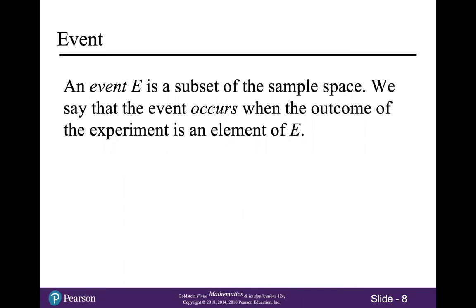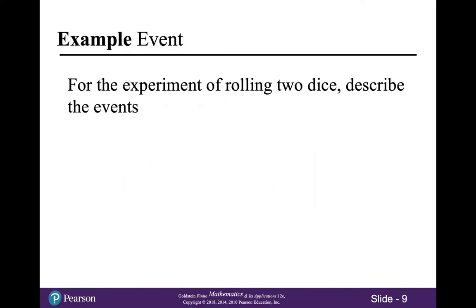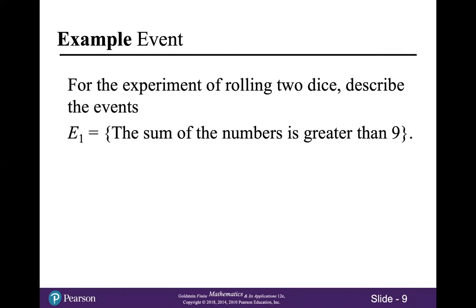An event, E, is a subset of the sample space. We say that the event occurs when the outcome of the experiment is an element of E. For example, for the experiment of rolling 2 dice, let's describe the following events. E1 is the event that the sum of the numbers is greater than 9.